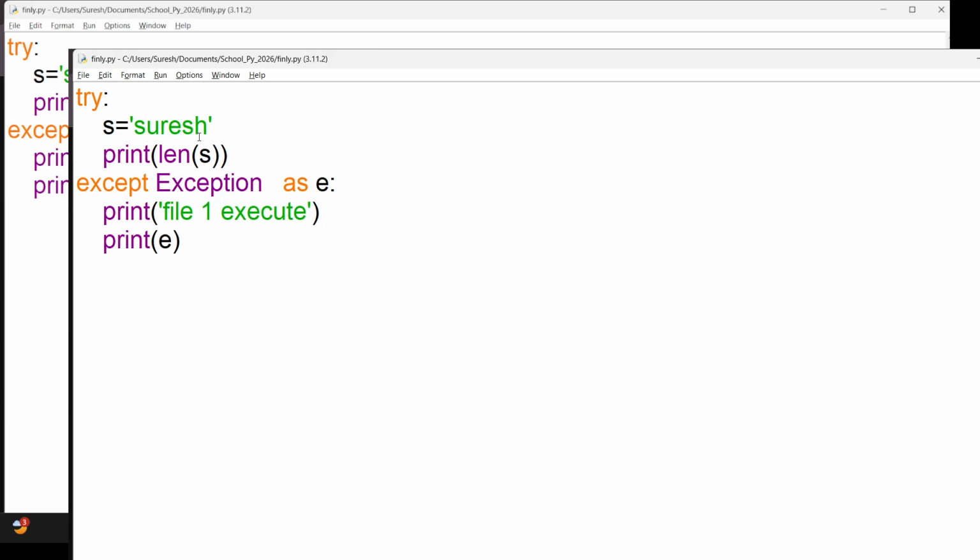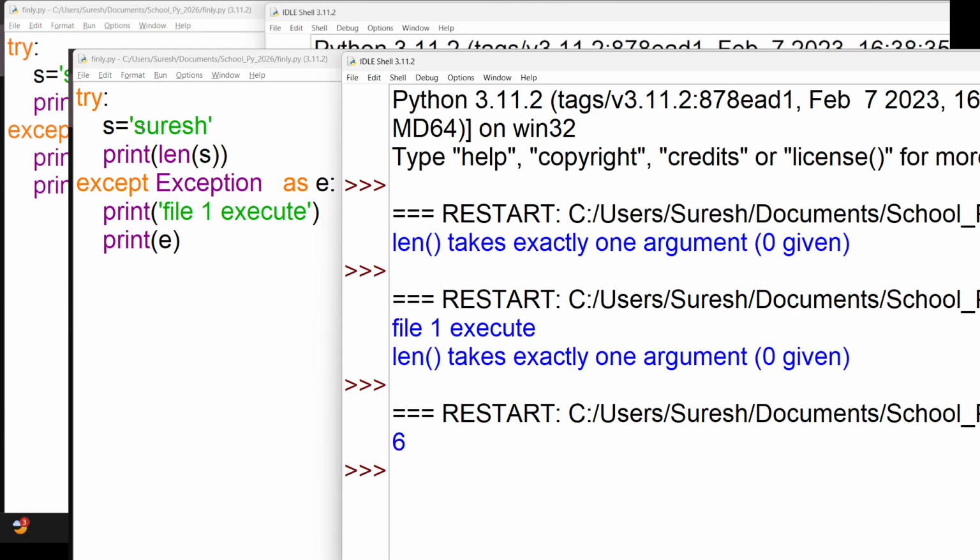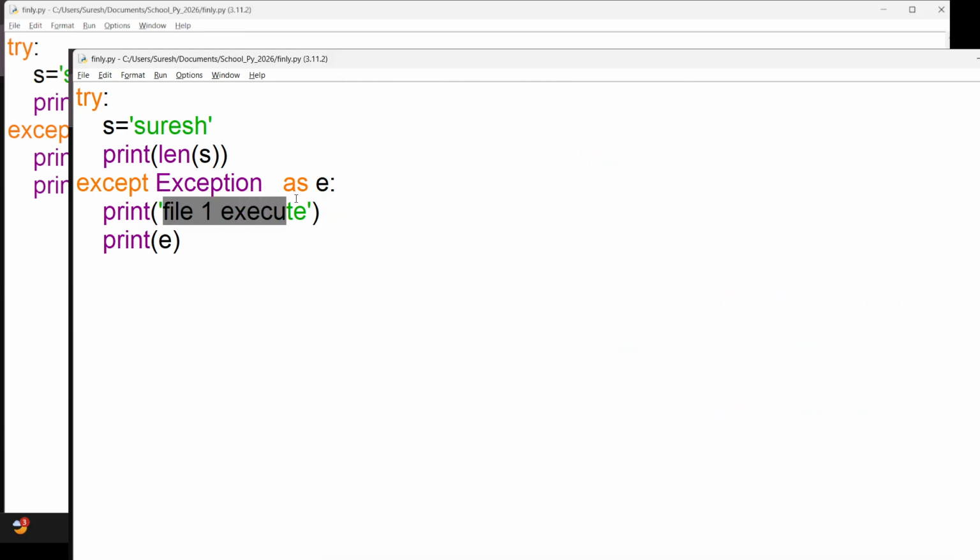It will not throw an error, right? Because it's a length of S, and S has characters. So at that time, again it will not execute. So the dependency of this statement will be whether an error occurs or not. But you want it to be compulsorily executed.